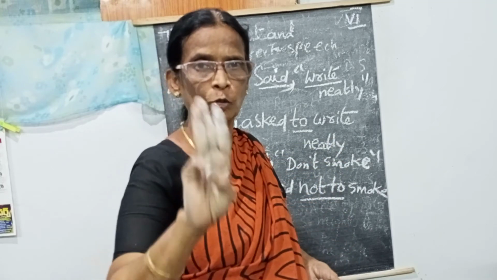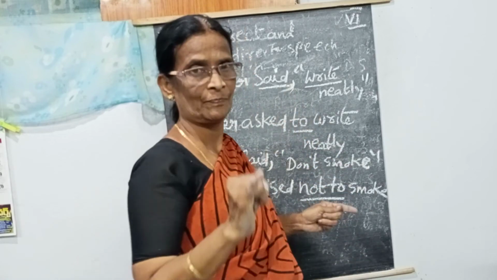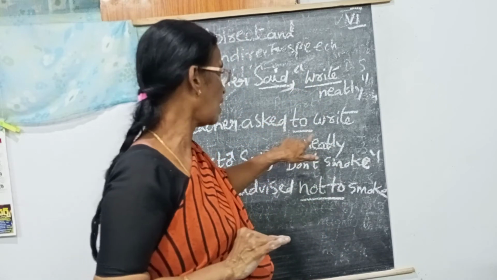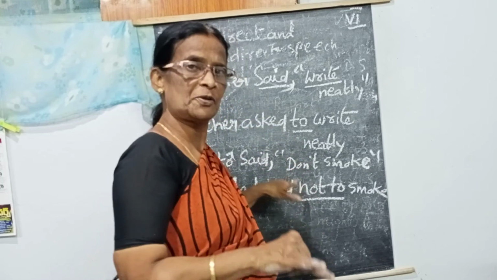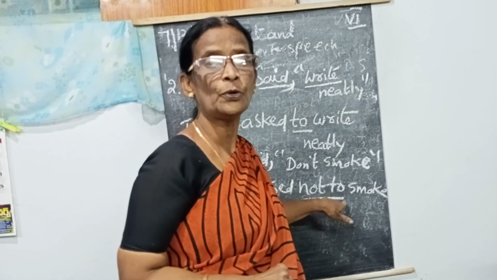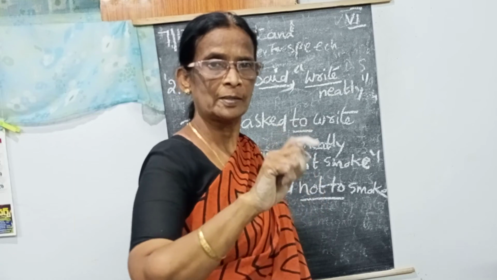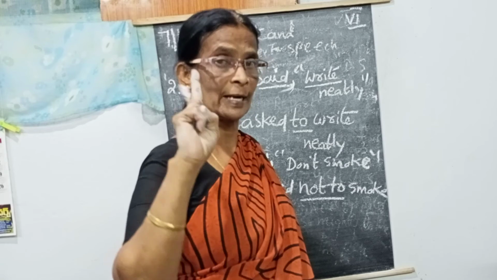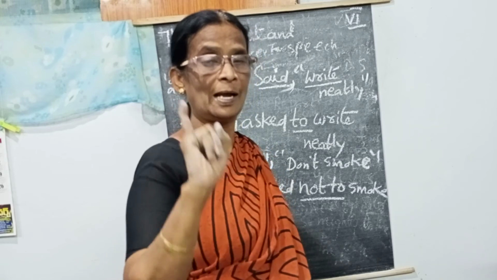So totally I taught three. Number one is the declarative sentence; we have to add that. In the imperative, when the sentence starts with the verb, after the reporting speech, we have to add to. Then in the imperative, when the sentence starts with the negative one, we have to use not to. Not to smoke. Okay. You remember this. Next time I will take the two more that are there. One is the declarative, second one is the imperative, which is over. Then third and fourth, interrogative, and the last one is the exclamatory.